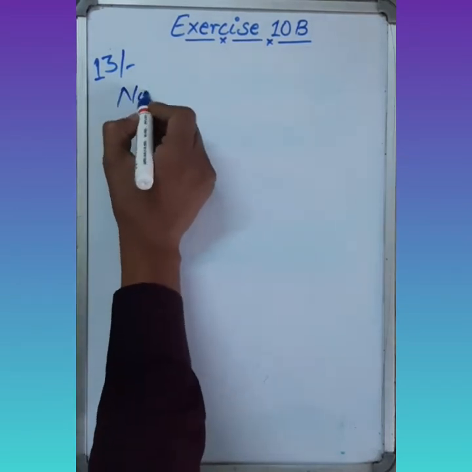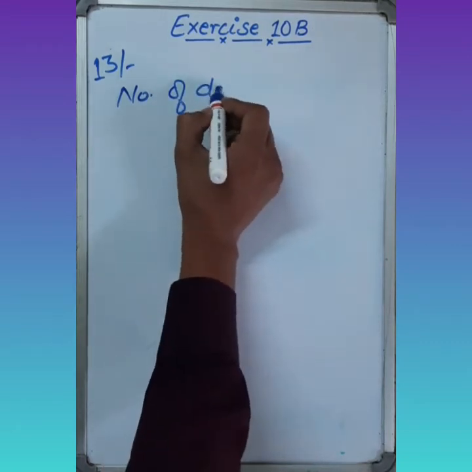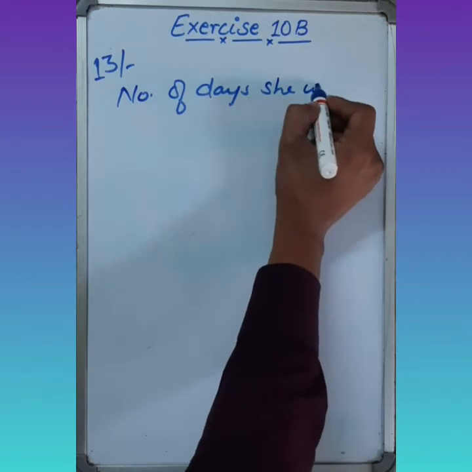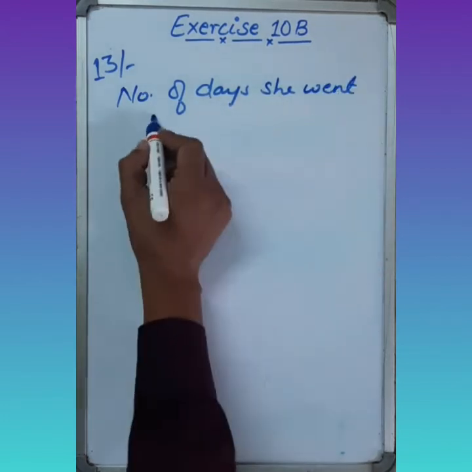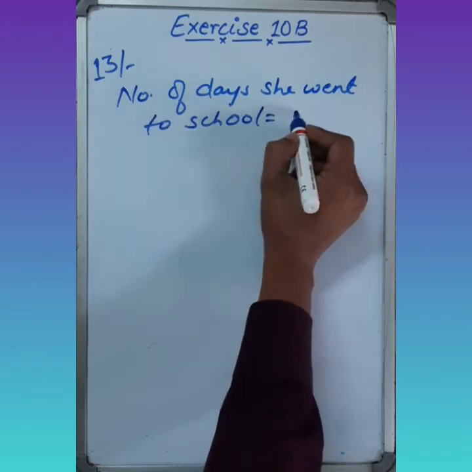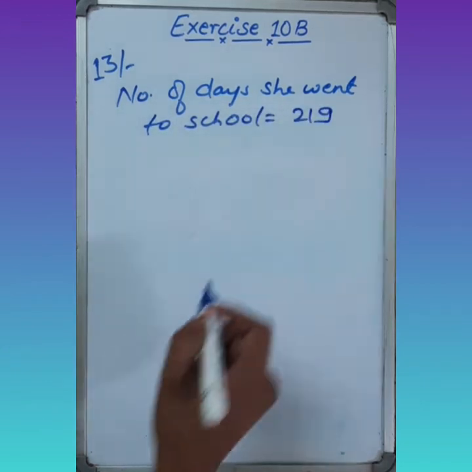Number of days she went to school equals to 219. Okay.